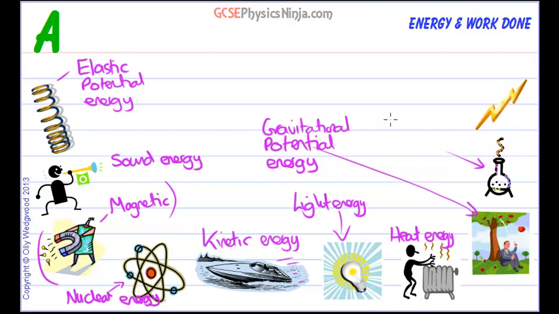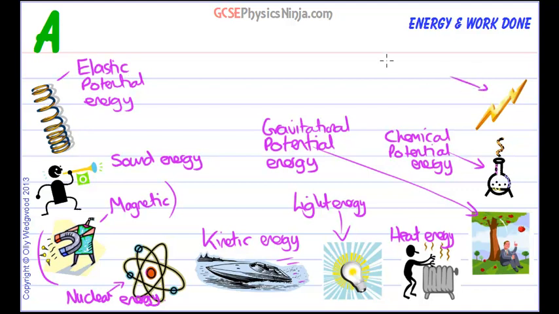Finally, the last two, we have chemical potential energy. And this is found in food, for example, and you have a lot of chemical potential energy in your muscles and cells, which use that chemical potential energy to, for example, create movement in your muscles or other processes in your cells. It's storable, so it's potential.